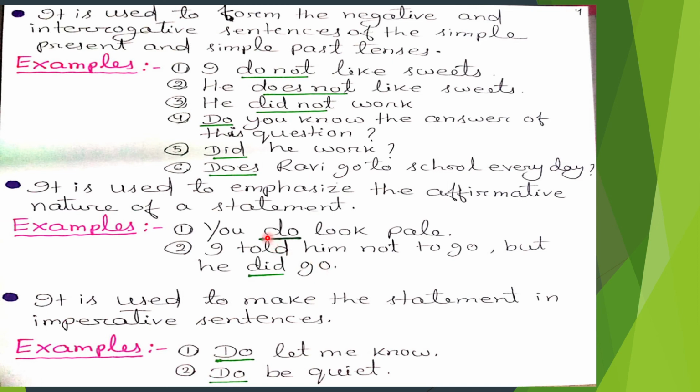It is used to make the statement in imperative sentences. Number 1, example, do let me know. Second example, do be quiet. So both the sentences, do let me know, do be quiet, both the sentences are imperative sentences.